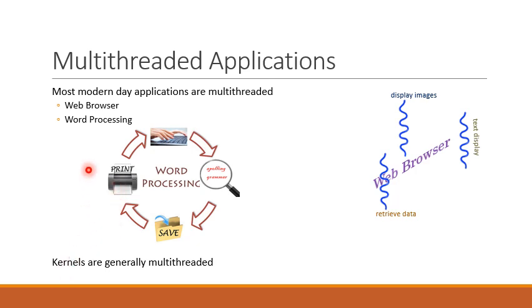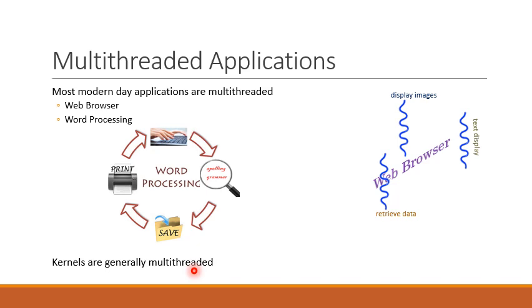Apart from user applications, operating systems are also being designed using multi-threaded architecture. Kernels are generally multi-threaded because a kernel is composed of different services, and these services can be implemented by different threads.